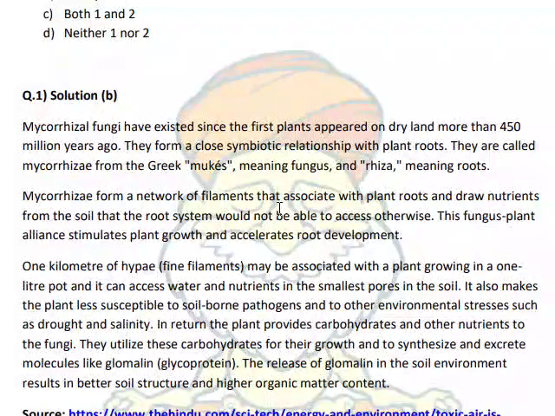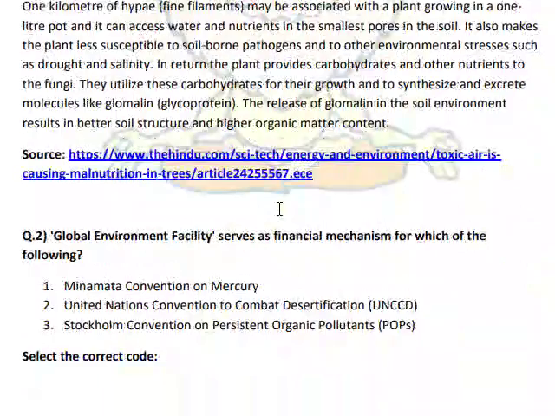In return, the plant provides carbohydrates and other nutrients to the fungi. They utilize these carbohydrates for their growth and to synthesize and excrete molecules like glomalin. The release of glomalin in the soil environment results in better soil structure and high organic matter content.